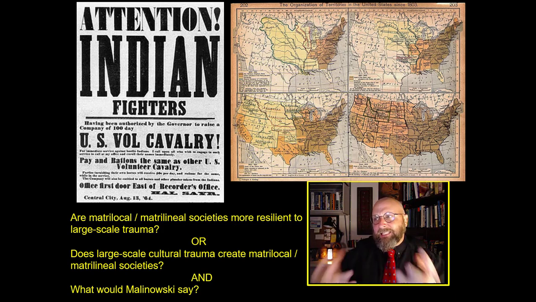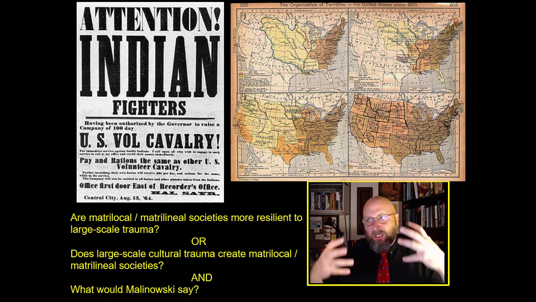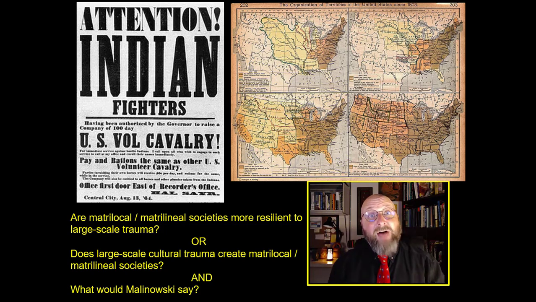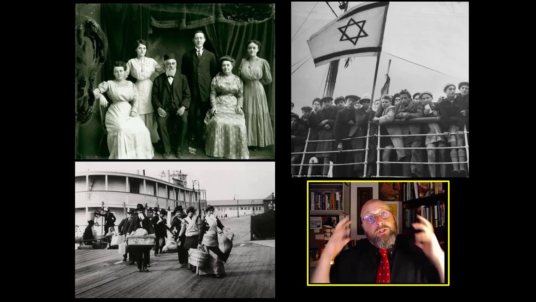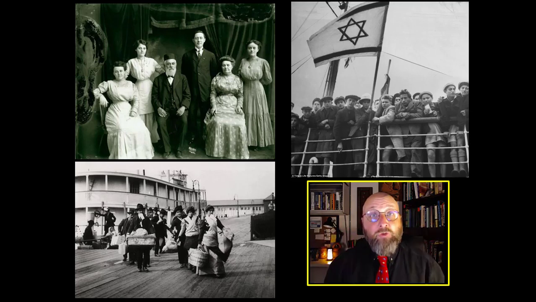That in these societies that experience brutal, large-scale violence that kills a lot of the men, it's the women that end up holding the society together. And we see this in a lot of groups that have sustained large-scale trauma. The most famous, of course, is the Jewish tradition of matrilineality. In the Jewish tradition, you inherit your family name and indeed your Jewish identity from your mother, okay?